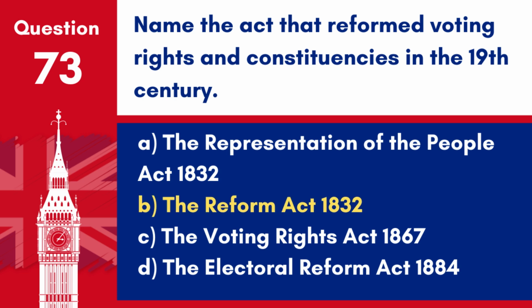Answer: B. The Reform Act 1832, also known as the Representation of the People Act 1832. This legislation reformed the electoral system by redistributing seats in the House of Commons and widening the voting base.